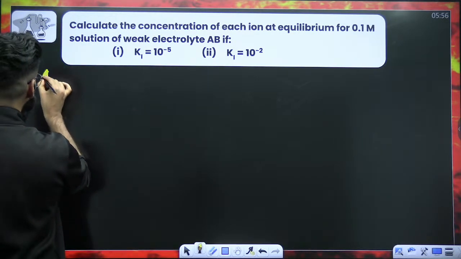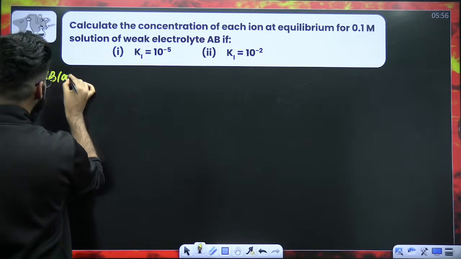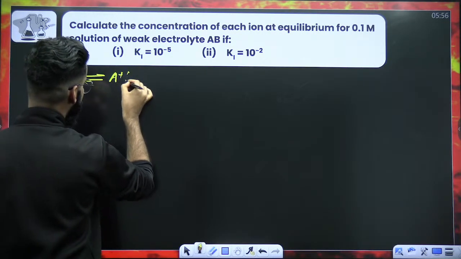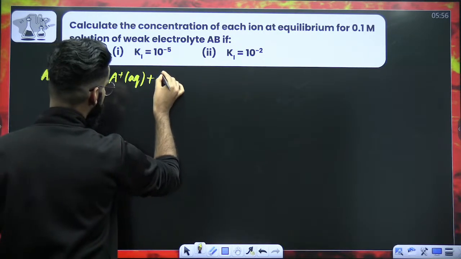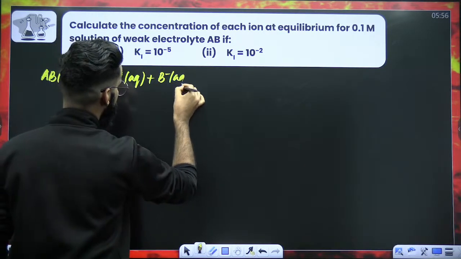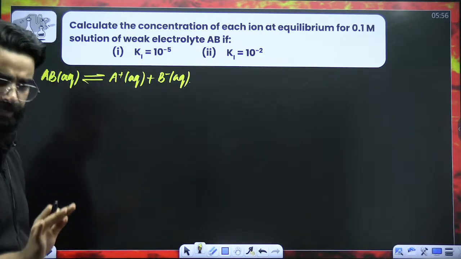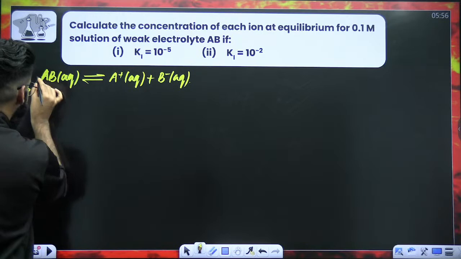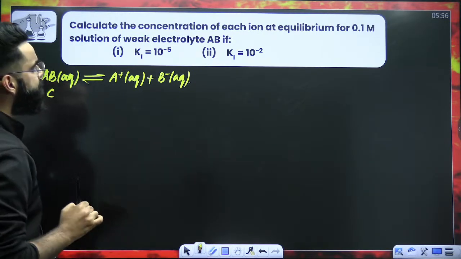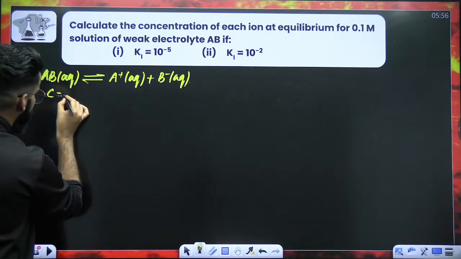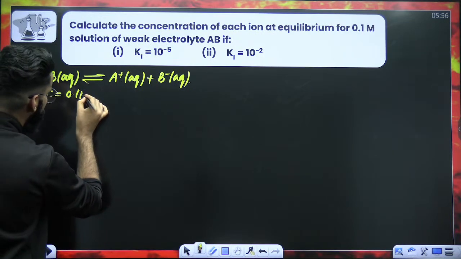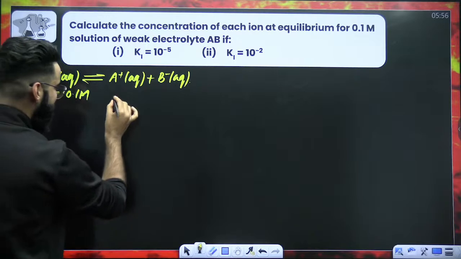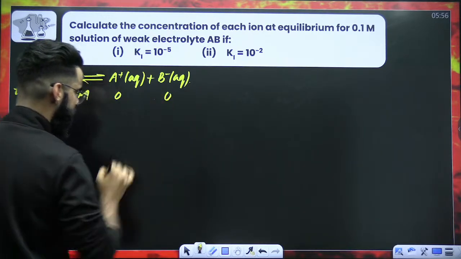So as per the question, you are given a weak electrolyte AB. If it is a weak electrolyte, it's going to remain in equilibrium with its ions. Its ions are A positive aqueous plus B negative aqueous. Now, dear students, at time t is equal to 0, let the concentration of AB aqueous be C, and this concentration of AB aqueous is given to me as 0.1 molar. So initially, when the reaction has not started, this will be 0, this will be 0.